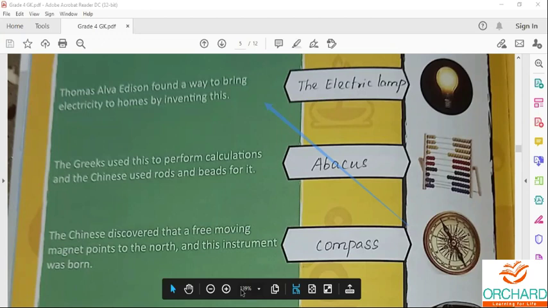It is an instrument used to find direction. So compass is an instrument used to find the direction.